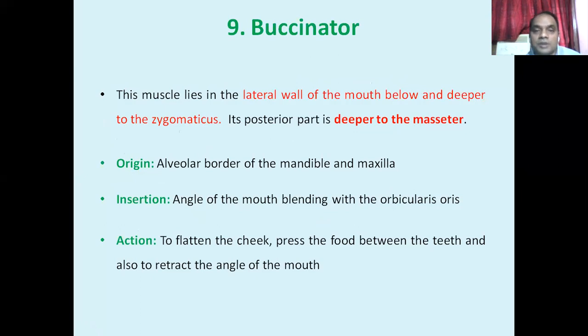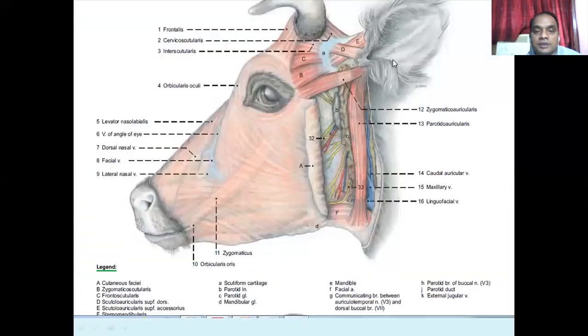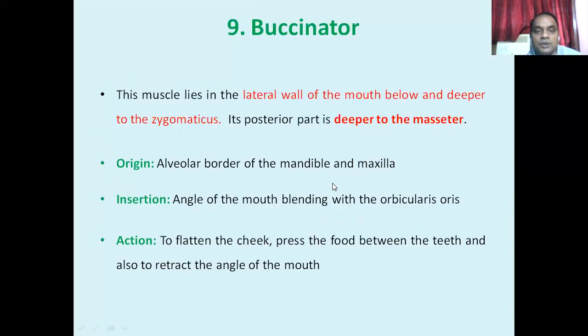I told you just behind this here is the masseter muscle. This muscle goes ventral to the masseter muscle. So its posterior part is deeper to the masseter. What is the origin? The origin of the buccinator is the alveolar border of the mandible and the maxilla.